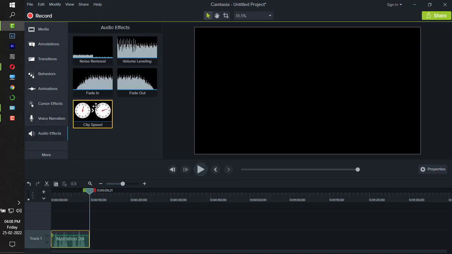You just have to go to audio effect, noise removal, just drag this to your sound clip. Now if I play it back,